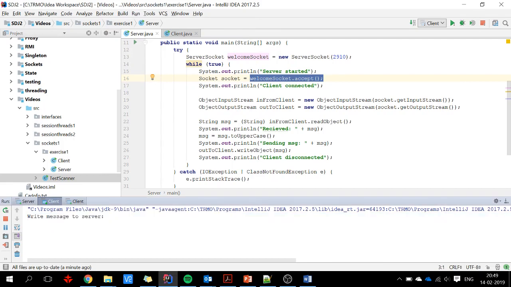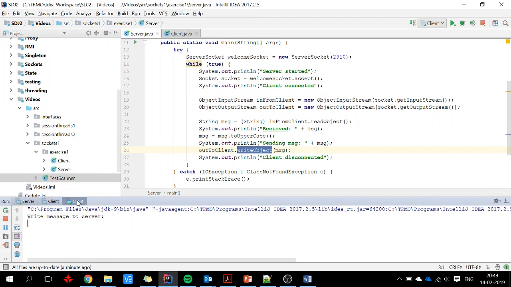If I write a message here and press enter, it will be sent to the server. The server will write it back. It will then start over, and it will accept the second client, and then the second client will write out write message to server. So we say here first message. Apparently you cannot put a space.